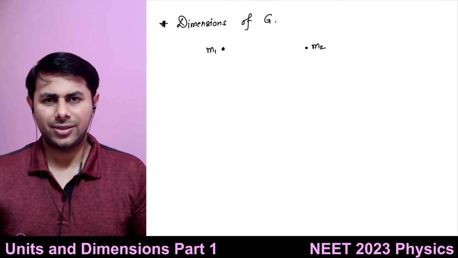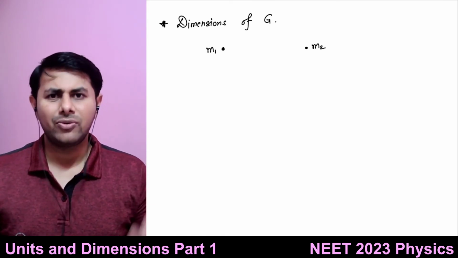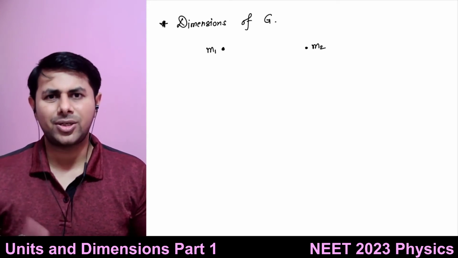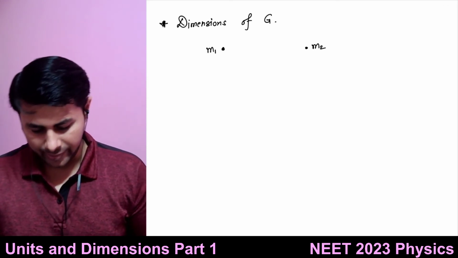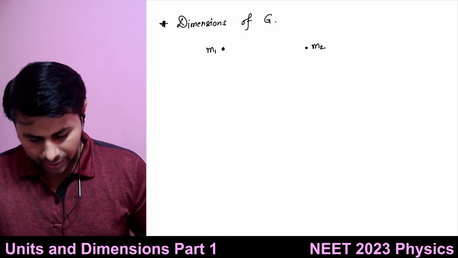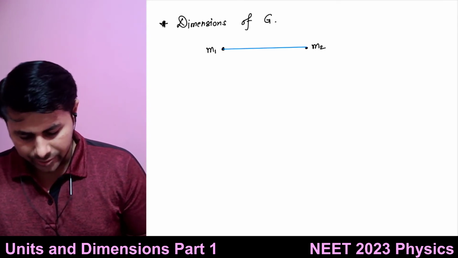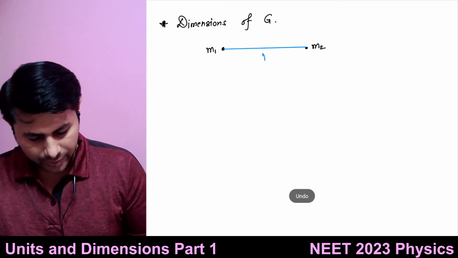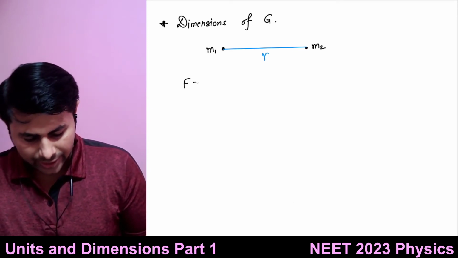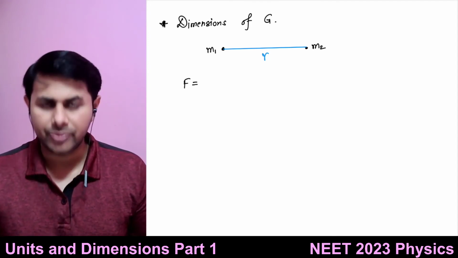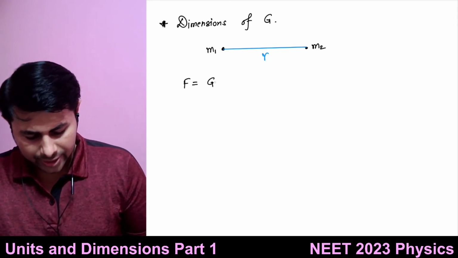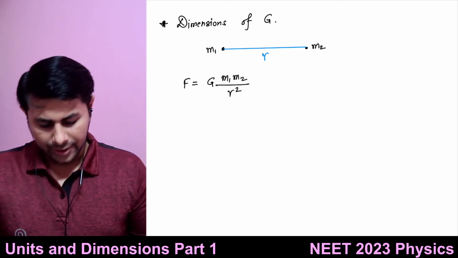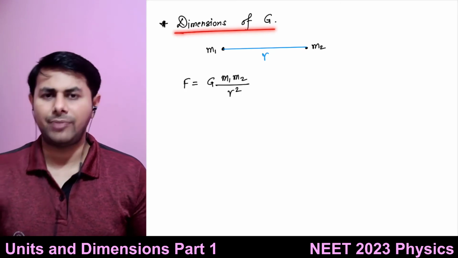Every mass in the universe attracts every other mass with a force which is directly proportional to the product of their masses and inversely proportional to the square of the distance between them. So let's say the distance between the two is r. The gravitational force of attraction between these two masses is given by G m1 m2 over r square. And now the question is to find out the dimensions of G.